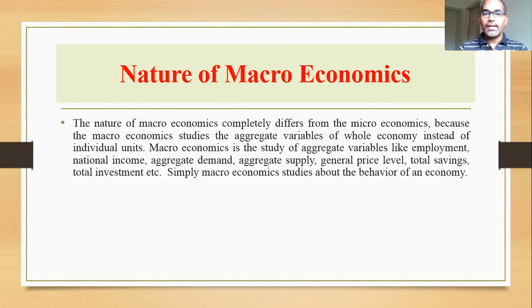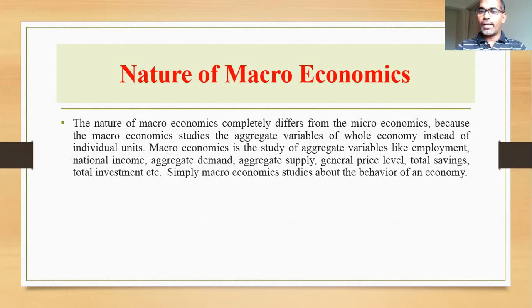Look at this. The nature of macroeconomics is completely different from microeconomics. Of course, we already discussed it. Macroeconomics studies aggregate variables or aggregate units. Therefore its nature differs from micro.